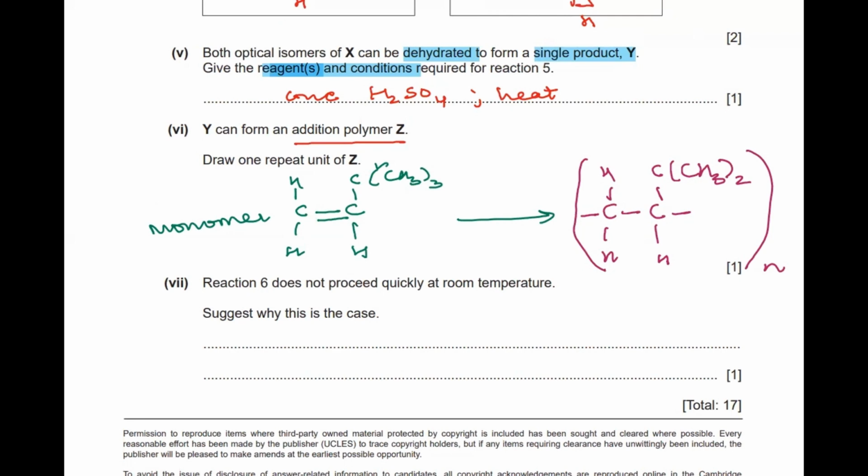Is it clear? So now reaction 6 does not proceed quickly at room temperature. Suggest why this is the case. So definitely if the reaction is not spontaneous, then you need to heat it, right? You need to apply certain conditions to it. तो टेम्परेचर रेज आपको करना पड़ेगा. अगर आप रेज टेम्परेचर पे वो रिएक्शन हो रहा है, रूम टेम्परेचर पे वो रिएक्शन नहीं हो रहा spontaneously, तो that means it needs higher activation energy. It requires higher activation energy, right? That is why it was not taking place spontaneously.